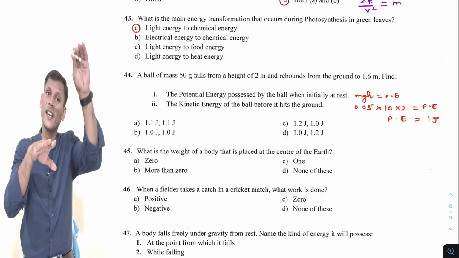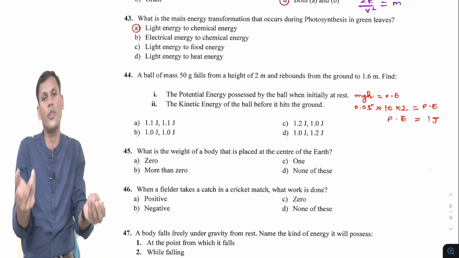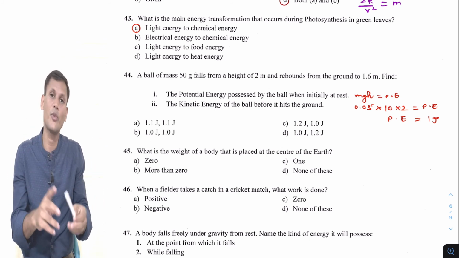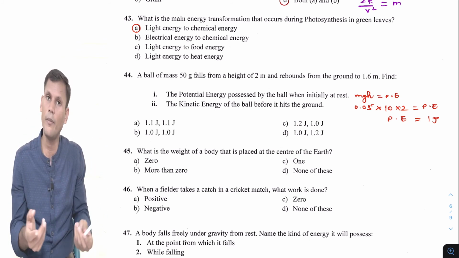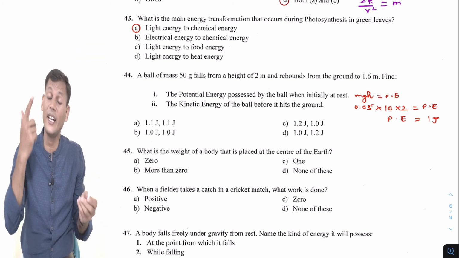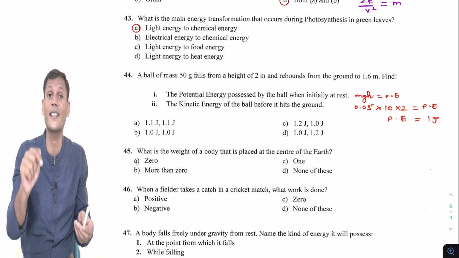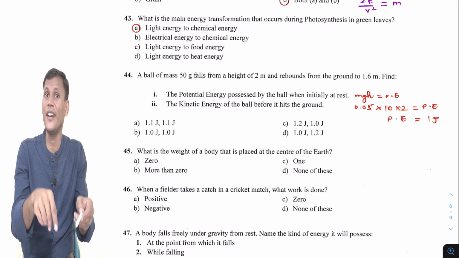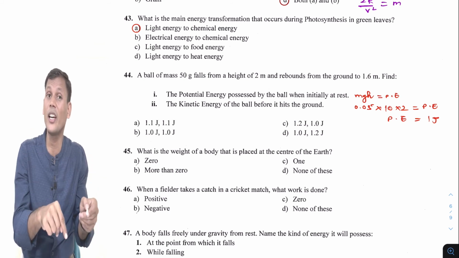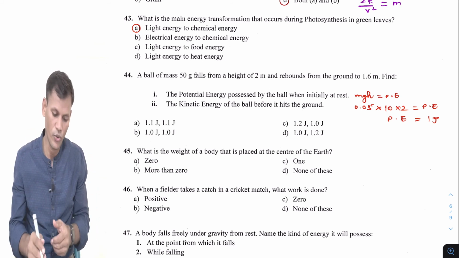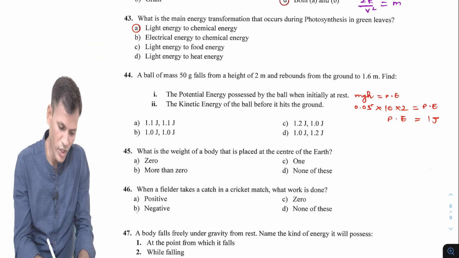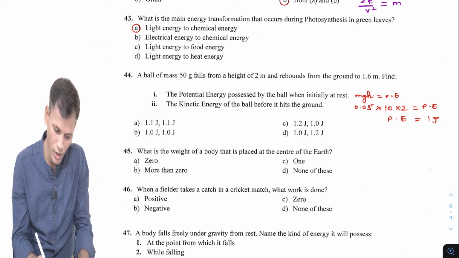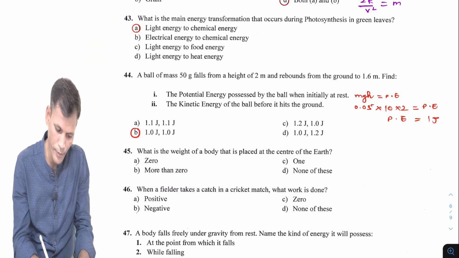So that potential energy will be completely converted into kinetic energy. So potential energy and kinetic energy will be the same. Potential energy at height h we have already calculated as 1 joule. So kinetic energy just before touching the ground will be 1 joule. So both will be 1 joule. So 1 and 1 joule, that is answer B.